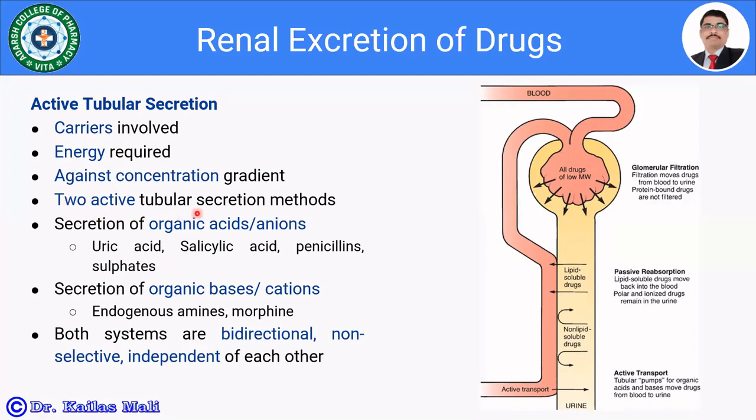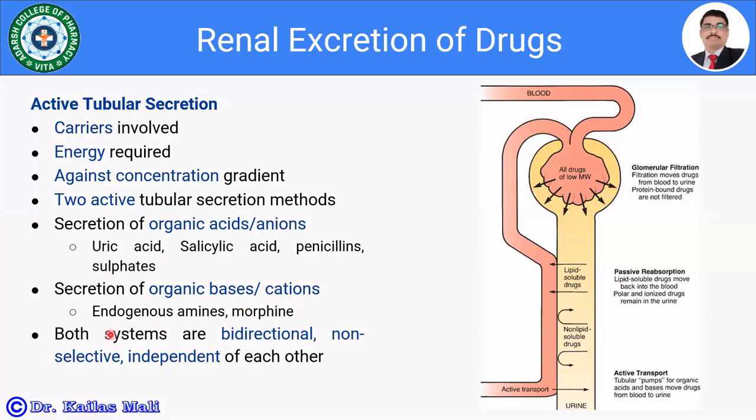There are two active tubular secretion methods: secretion of organic acids or anions, and secretion of organic bases or cations. For example, organic acids like uric acid, salicylic acid, penicillin, and sulfates utilize the organic acid system for secretion, and endogenous amines and morphine utilize the organic base system for the secretion of drug into the urine or into the lumen.